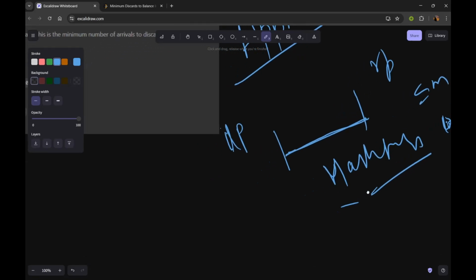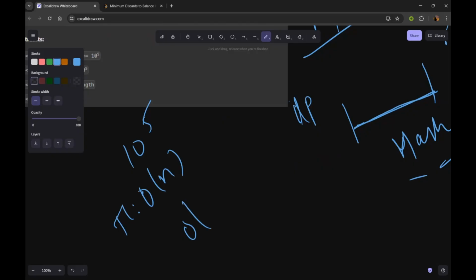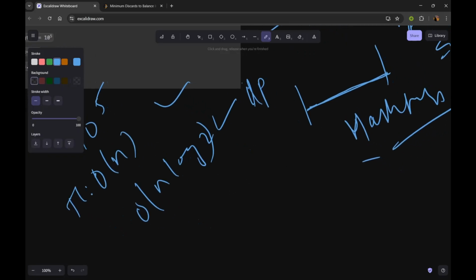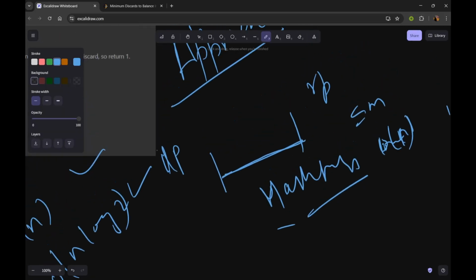Since the constraint is 10 to the power 5, a solution of time complexity O of n or O of n log n can both easily pass. So we don't have to think about which one to use; whatever you want, you can use.